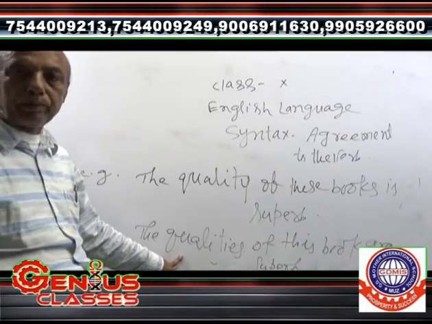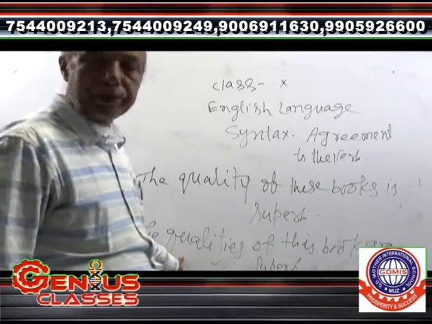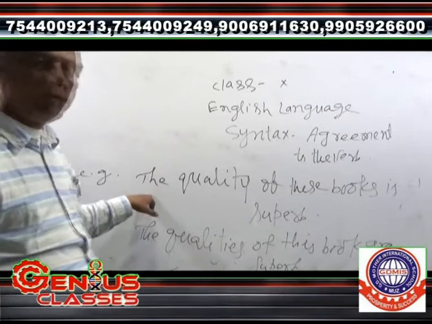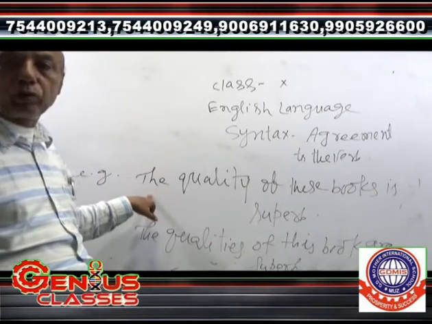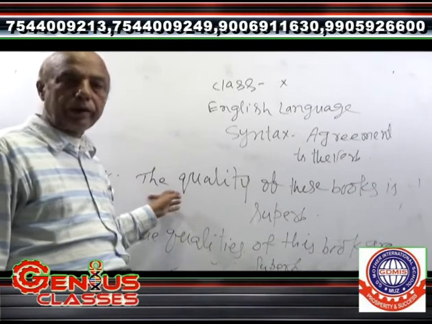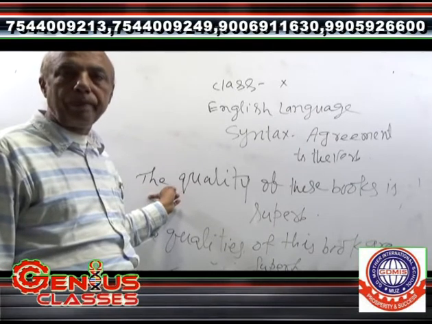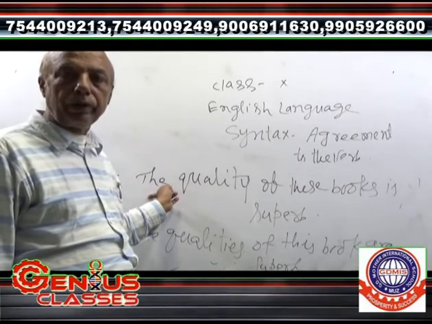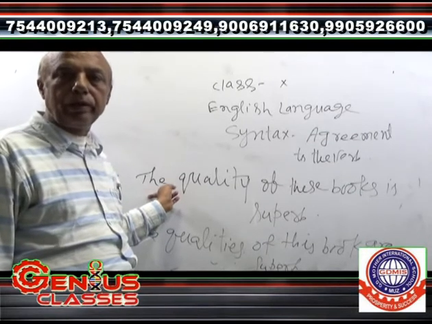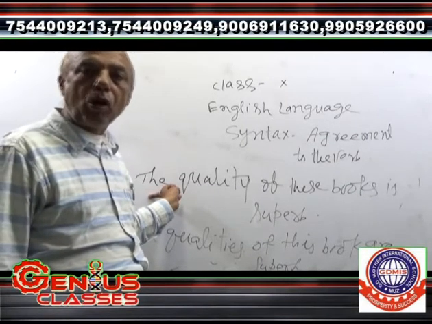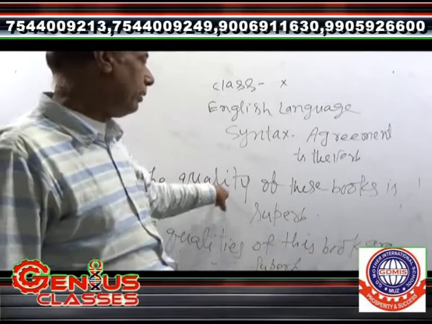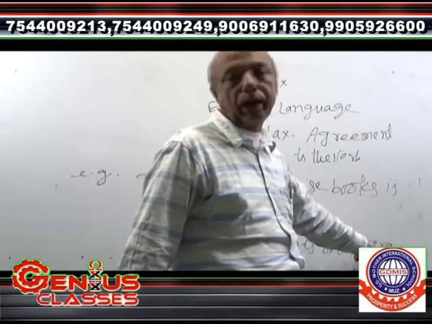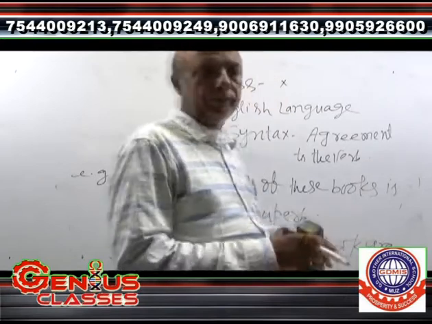So as per the rule that has been given, whenever two words are associated with "of" in the middle, the verb is used according to the subject that comes before "of". Here "quality", so "is" has been used. Here "qualities", that is why "are" has been used.